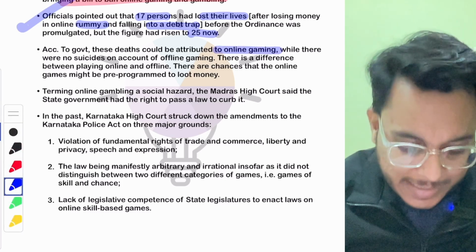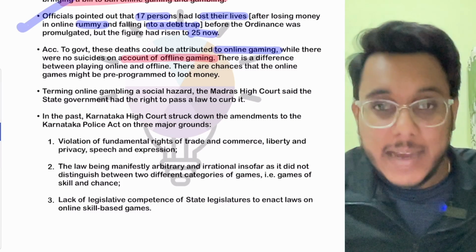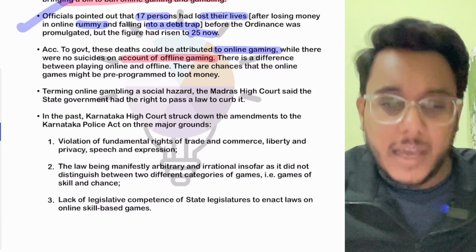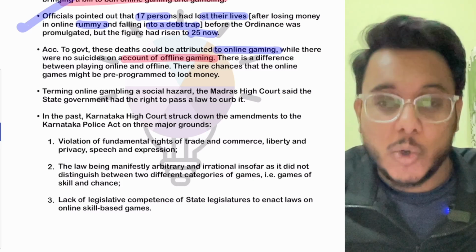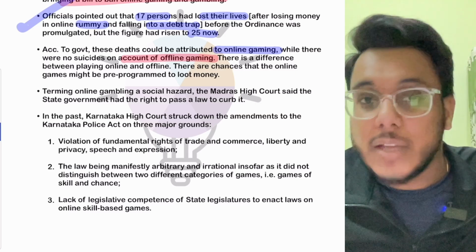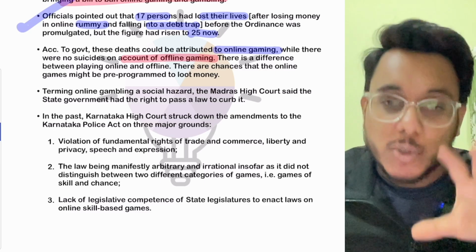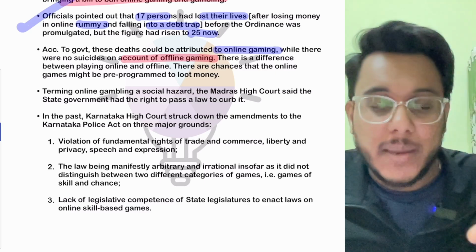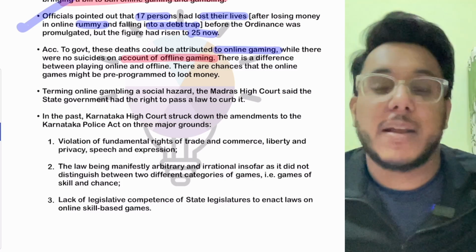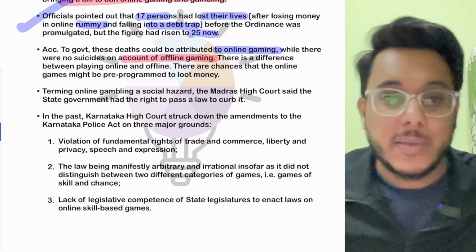It has been said that there are offline gamings also, where money is being staked. For example, in certain states lotteries are allowed. In Kerala also, lotteries are allowed. Is it clear or not? In some states, gambling on horse racing is allowed. So there is offline gambling. There, many times the process might not be that unfair, but in online gaming, the process is very much unfair.